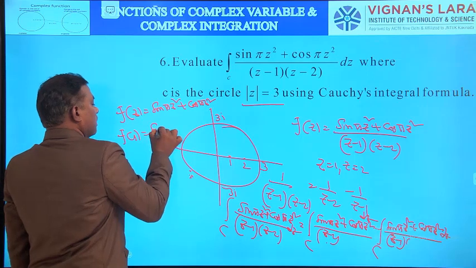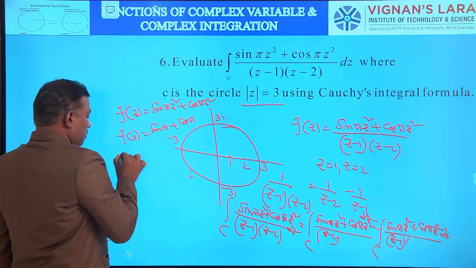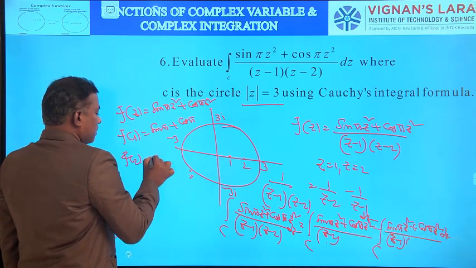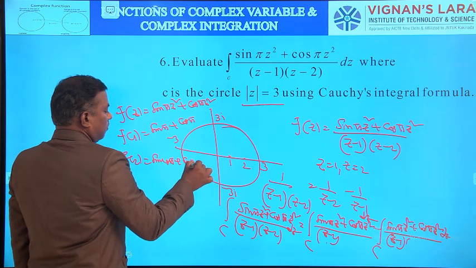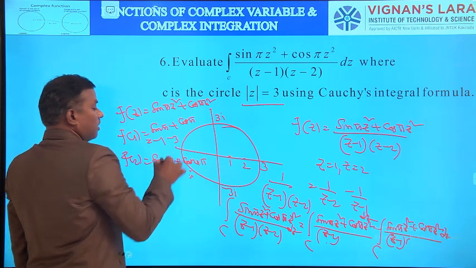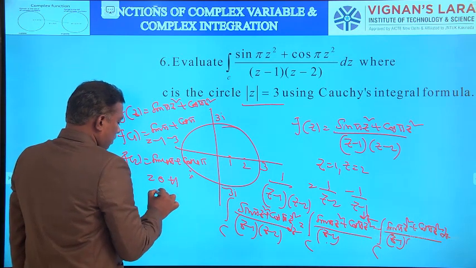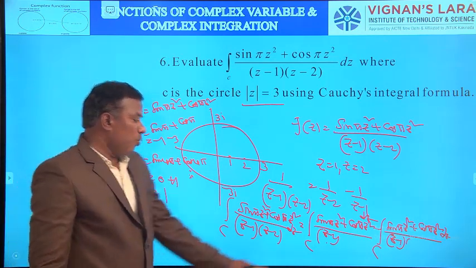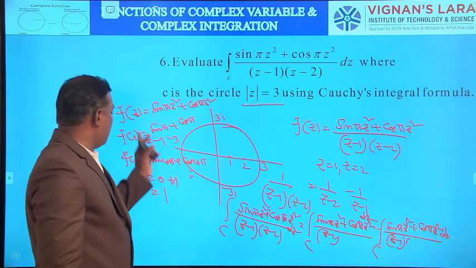Then calculate f of 1 and f of 2. f of 1 is sin pi plus cos pi. Then calculate f of 2 separately: f of 2 is sin 4 pi plus cos 4 pi. Sin pi is 0, cos pi is minus 1, so f of 1 is minus 1. Sin 4 pi is 0, cos 4 pi is 1, so f of 2 is 1. So it is 2 pi into f of 2 minus 2 pi into f of 1. We know f of 1 and f of 2.